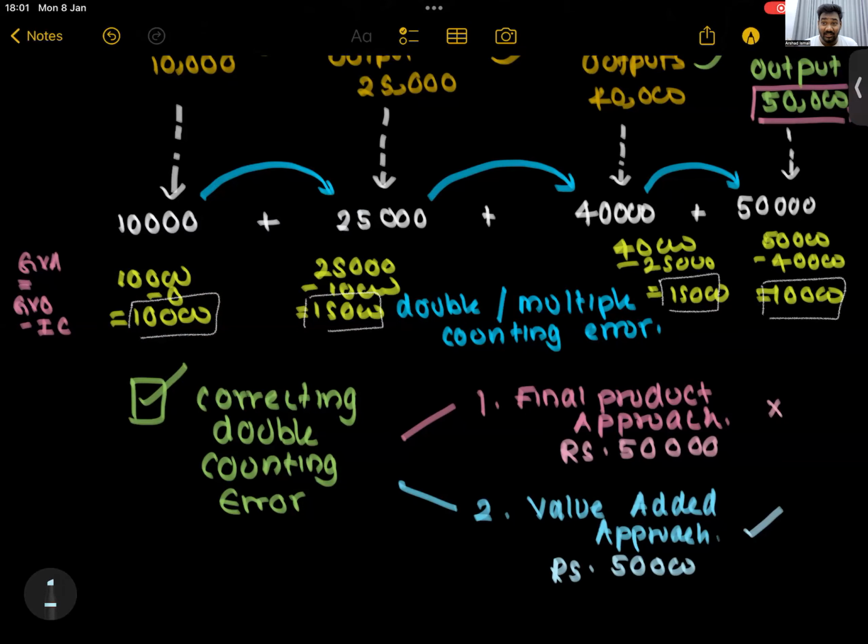Very common MCQ question in your paper. They give you a story. We will do it in our past paper class also, don't worry. They will give you a story and they will ask you to calculate the value add. Yes, I will come to that income source, output source. Okay.